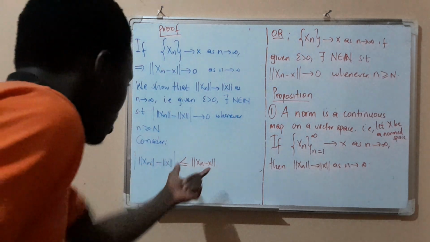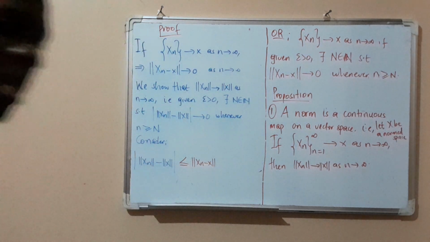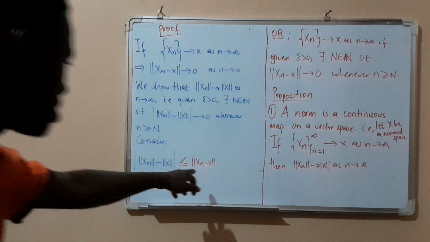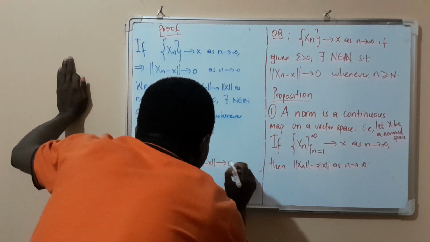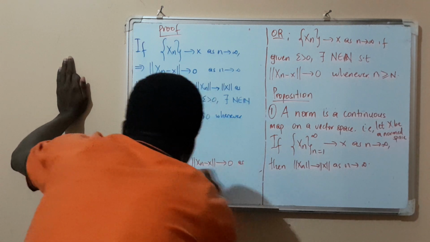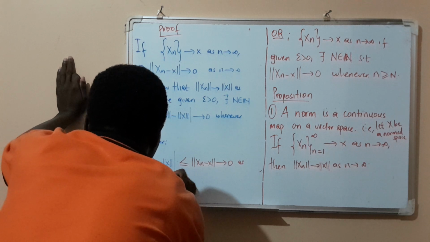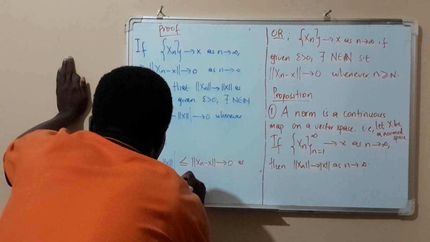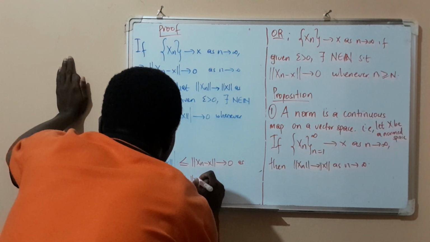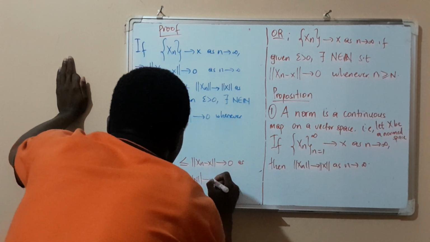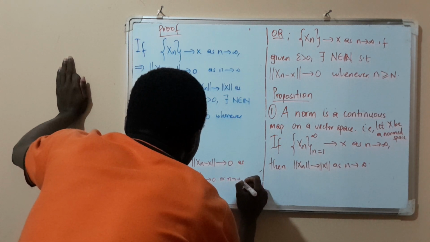Now, if this is less than or equal to the norm of x_n minus x, and we know that this goes to 0, so this goes to 0 as n goes to infinity. So this should imply that the norm of x_n minus x should also go to 0 as n approaches infinity.